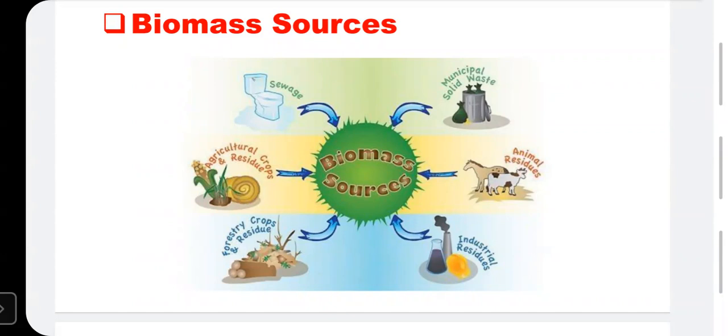These sources are available nowadays in big quantities, a tremendous amount available to generate biomass energy. Write down the point: the sources of biomass, that is sewage, municipal solid waste, animal residues, industrial residues, as well as forestry crop residues. These are the various sources of biomass energy.